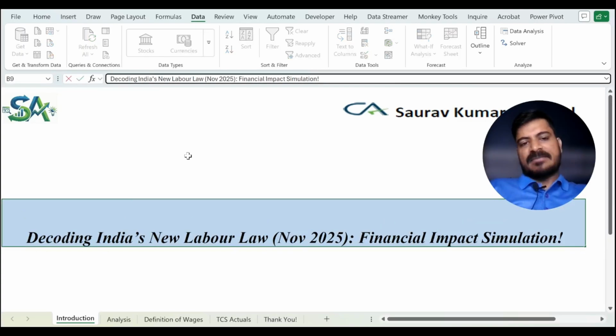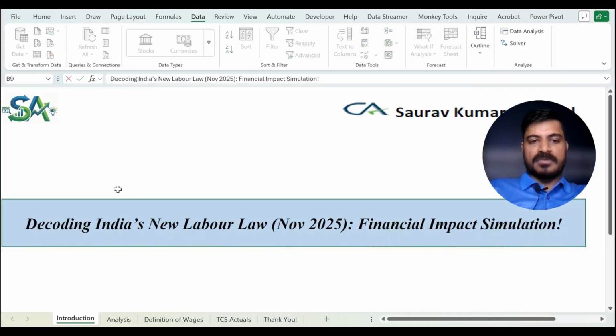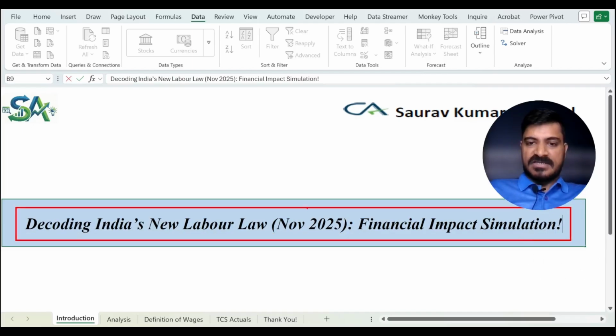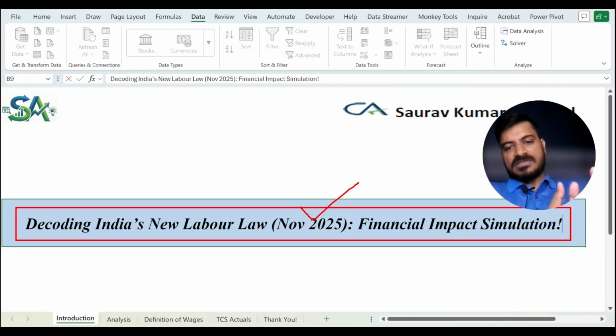In today's capsule, I'm going to talk about a topic which will help use Excel to decode India's new labor law, which is effective November 25, and I'll help understand the financial impact simulation in different scenarios. This is particularly useful for HR professionals as well as their respective FP&A or finance business partners in making an informed decision around how to go about the same.